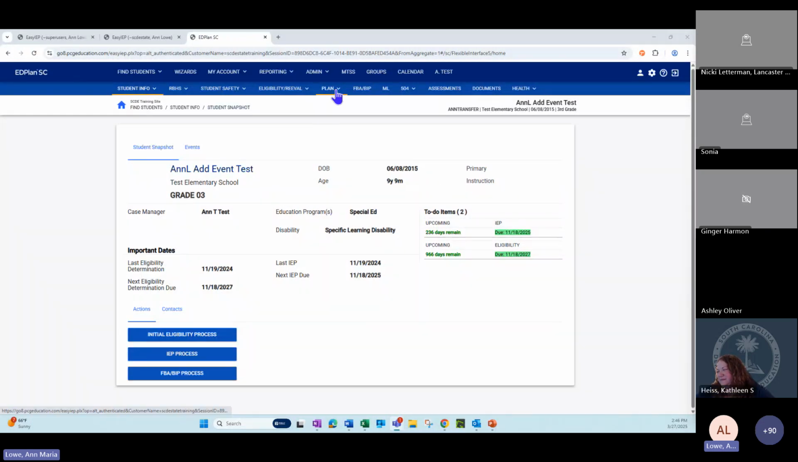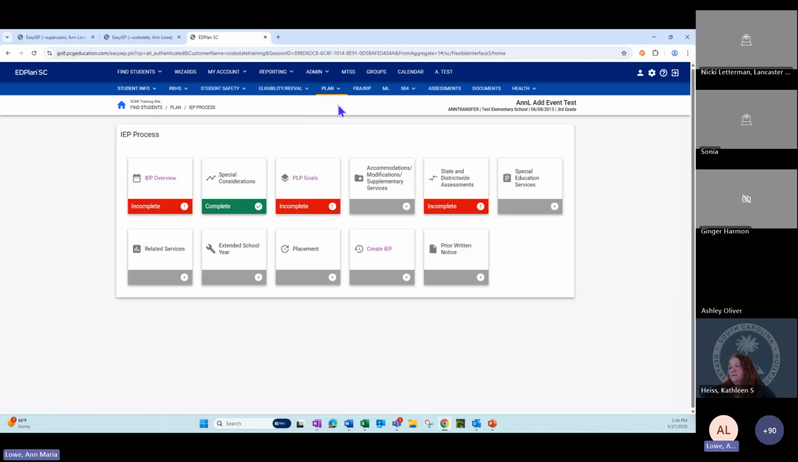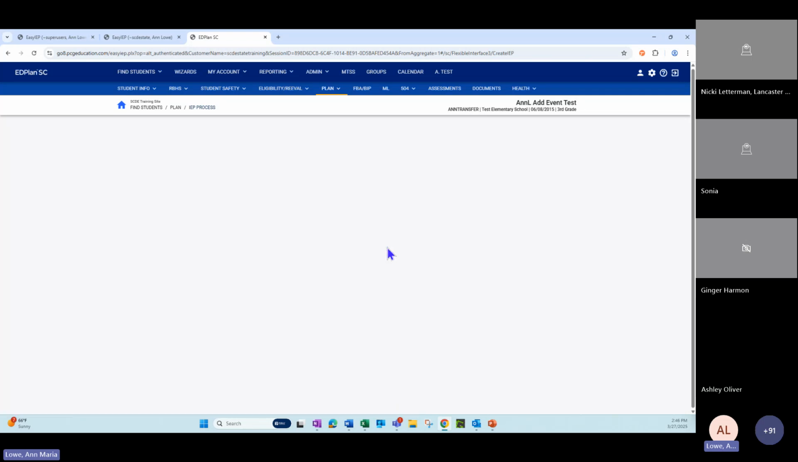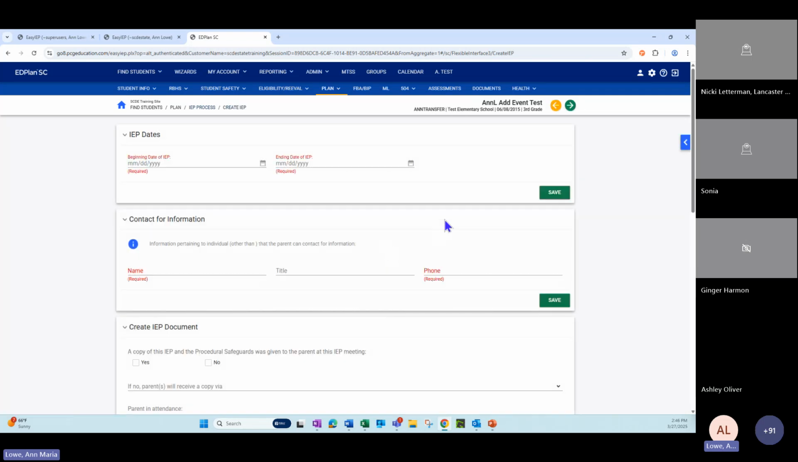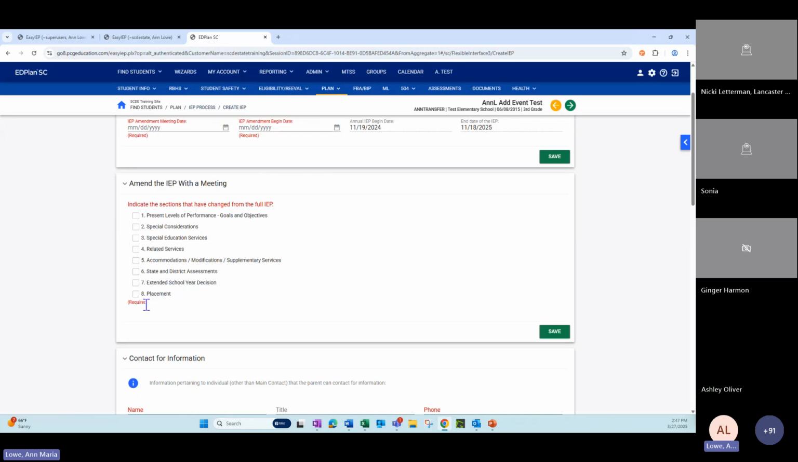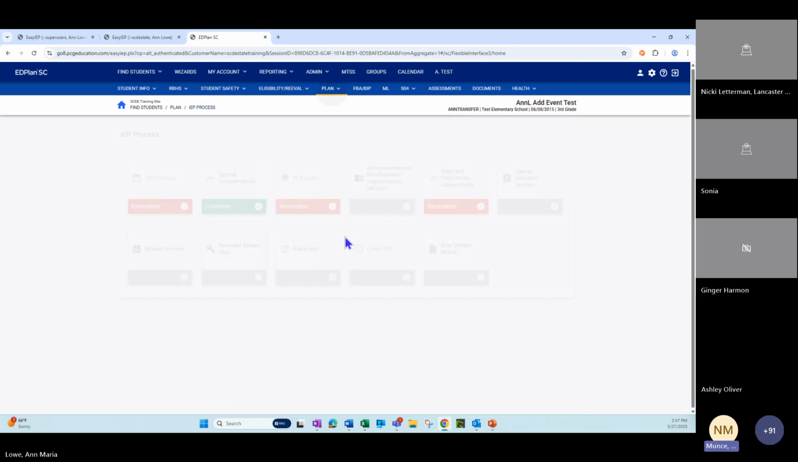Okay, so we have the plan for amendments. In the IEP process, we chose amendment with a meeting. What's going to happen is you will have a choice of other, and that other box will be available for the amendment with a meeting in the IEP process. Ann, can you show the comparison so people can see it?